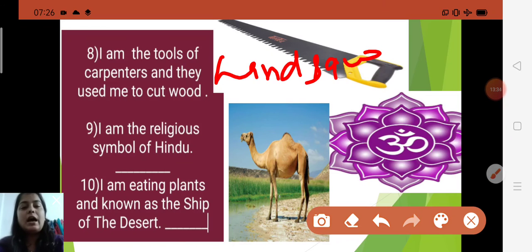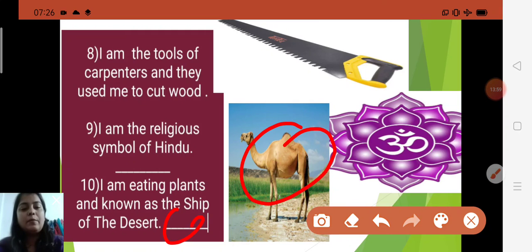Now next, I am the religious symbol of Hindus. Om, A-U-M, Om. Om is the symbol of Hindus. And what do you know? What temple do Hindus go to for worship? And their holy book's name is what? The Bhagavad Gita. Now next one, I am a plant eater and I am known as the ship of the desert. What will you say? Here you can see this is the picture of a camel. Camel is known as the ship of the desert. Understood children? It is a plant eating animal.